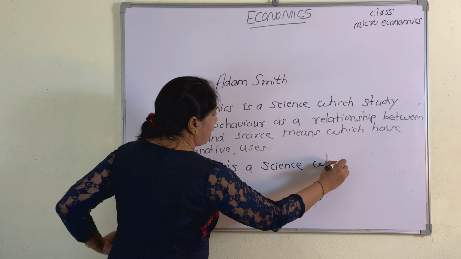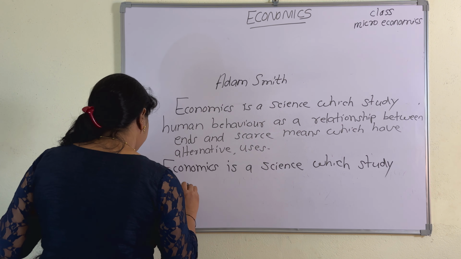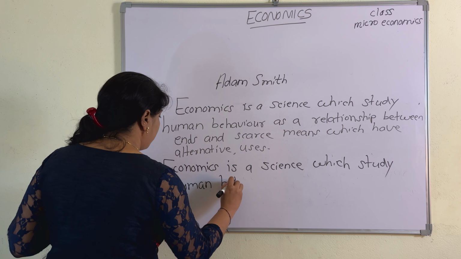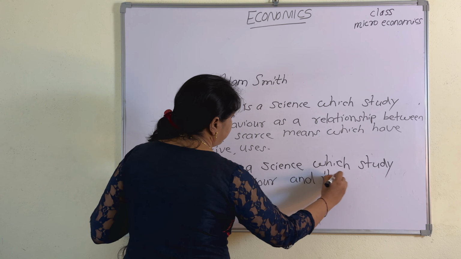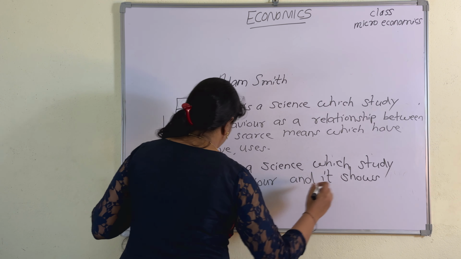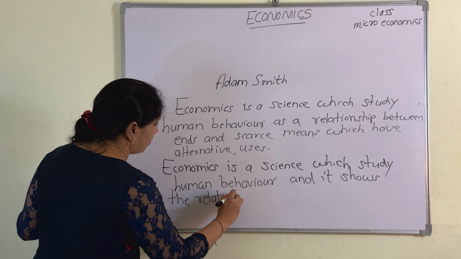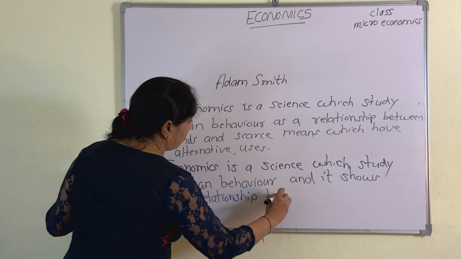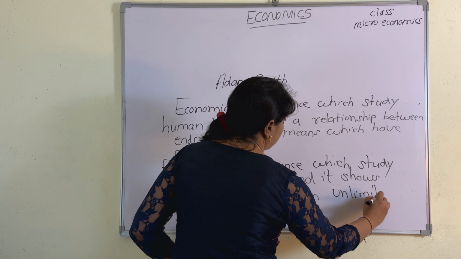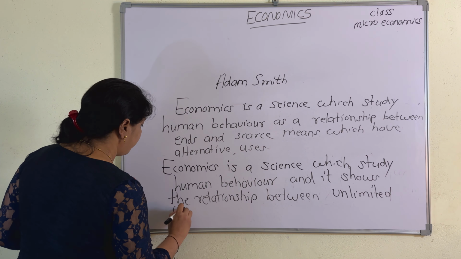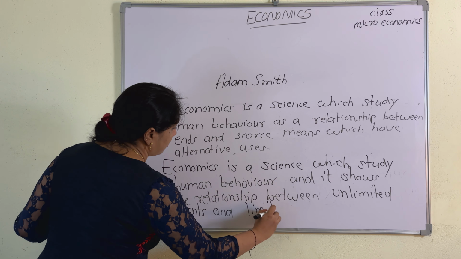which studies human behavior and it shows the relationship between unlimited wants and limited resources.